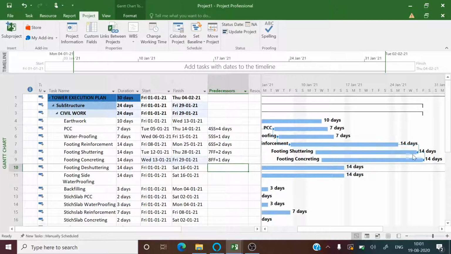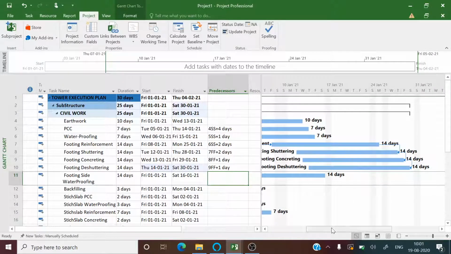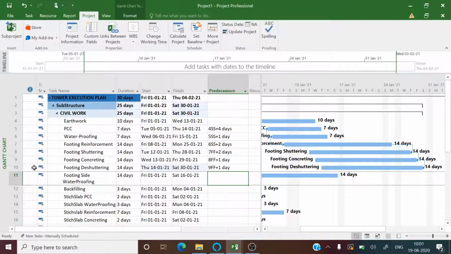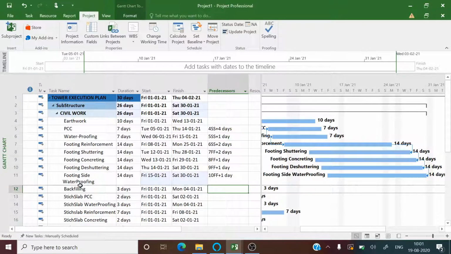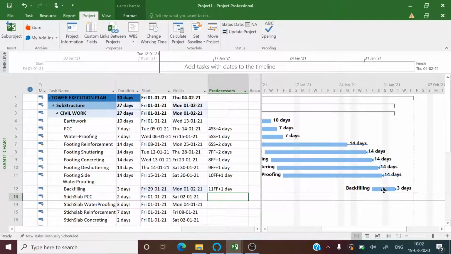And similarly, the concreting must be done the day after the shuttering work is completed. And after the completion of concreting, next day we must de-shutter the footing. Once the footing is de-shuttered, next day the waterproofing of the side of the footing can be completed, so we can assign the finish to finish relationship. Also, to ensure timely backfilling, it must be finished the next day after side waterproofing. So here you can see in the Gantt chart the linkaging of the activities.